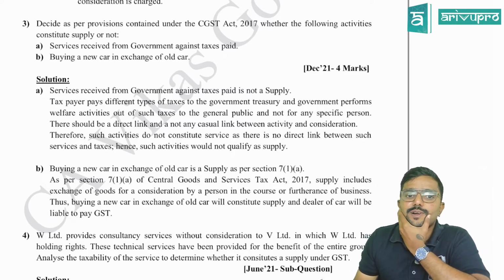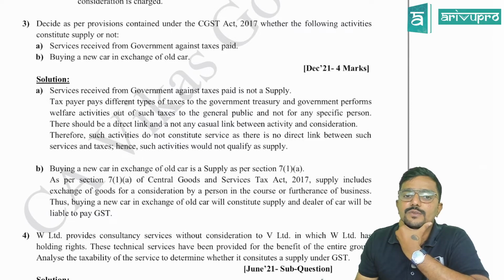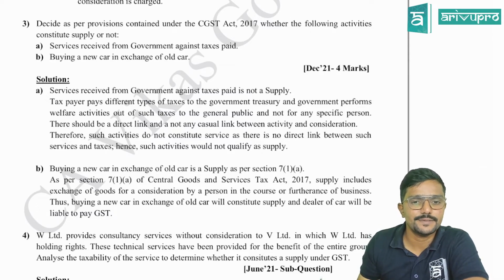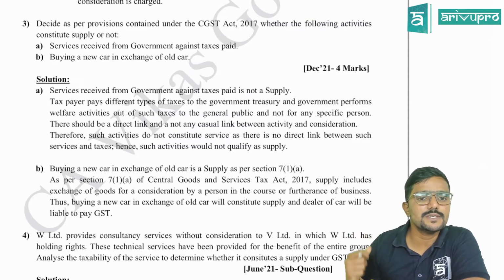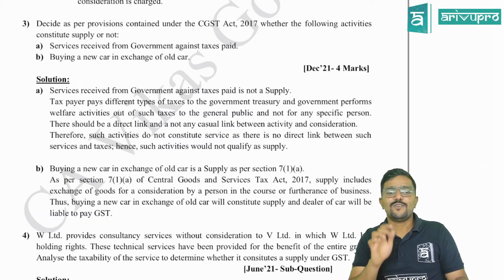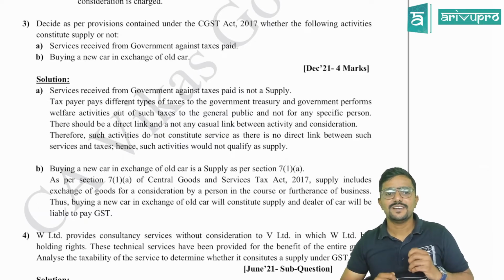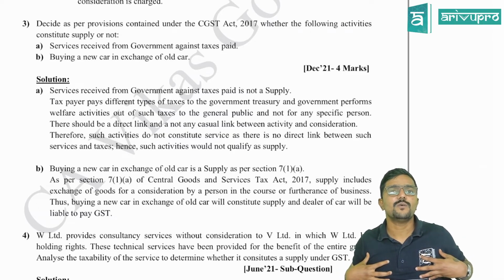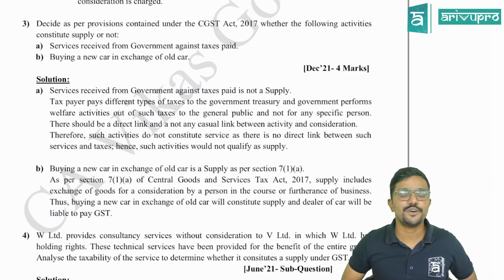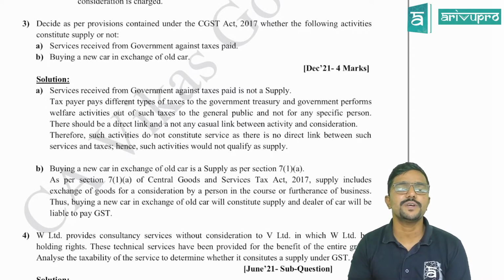Decide as per the provisions contained under CGST Act 2017 whether the following activities constitute supply or not. So there are 2 activities they have given. We need to tell whether it is a supply or not. What is it? Services received from government against taxes paid. See the twist. I am getting the services from the government. Why? For paying the taxes. So you are paying the tax as your duty, and whatever services you get from the government is not like a one-to-one service.